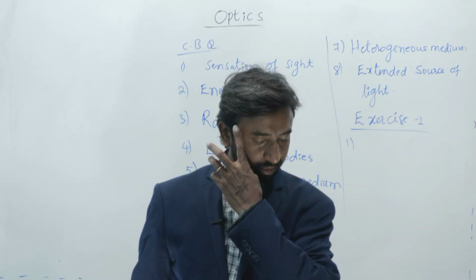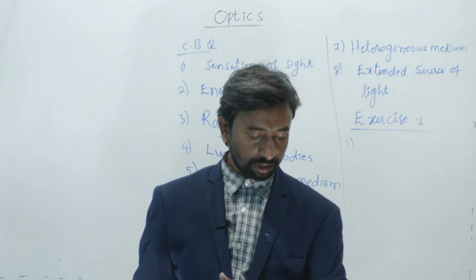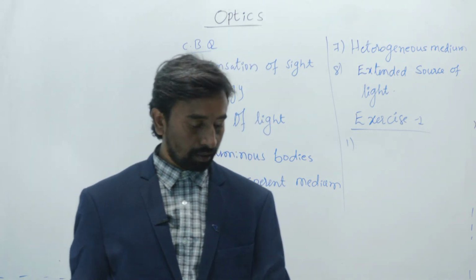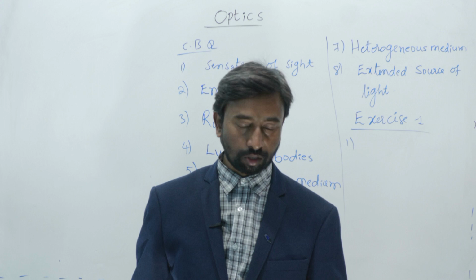So light is visible. We can see the light, so that is called visible. And it also makes objects visible.